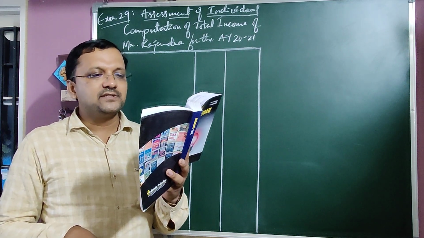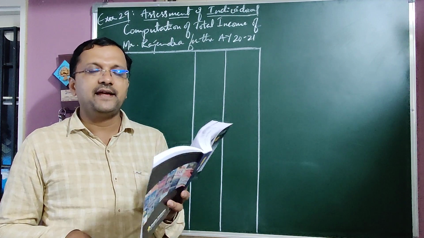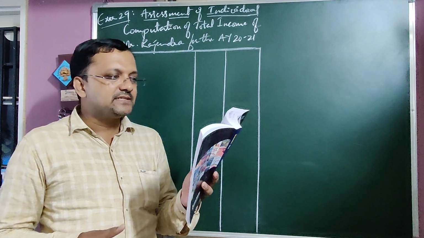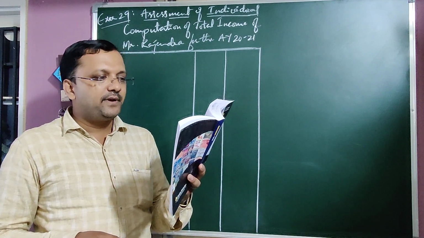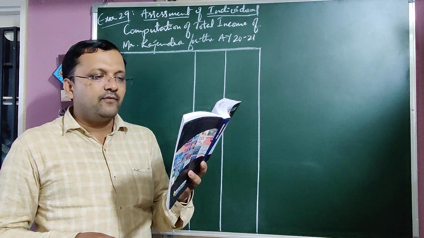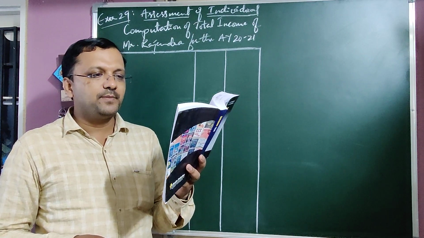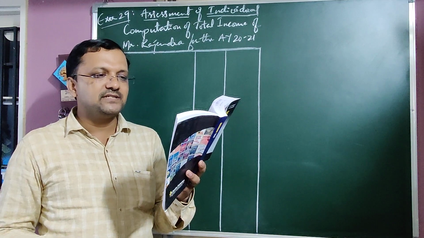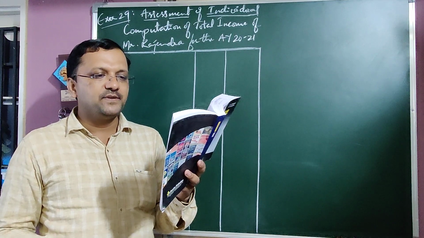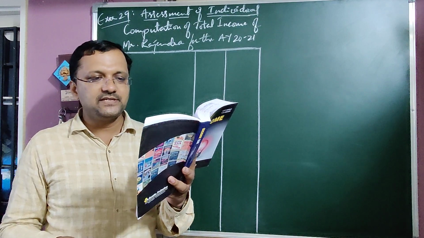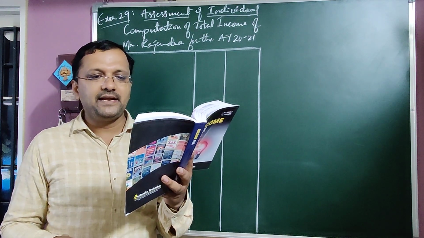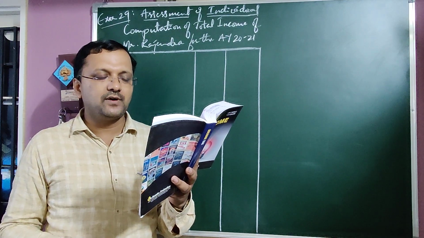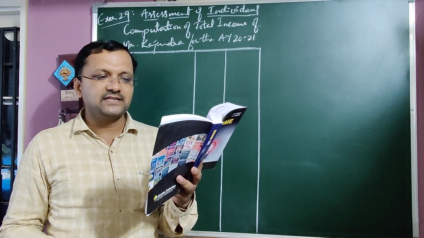Dividend received from cooperative society, dividend from Indian company, is exempt from tax according to section 10(34). Next, he owns a poultry farm from which his profit is rupees 50,000. This is related to business. He sold his residential house in April 2018 for rupees 5,40,000, which he had purchased for rupees 80,000 in May 1999, and its fair market value on 1/4/2001 was rupees 1 lakh. Cost inflation index is also given.